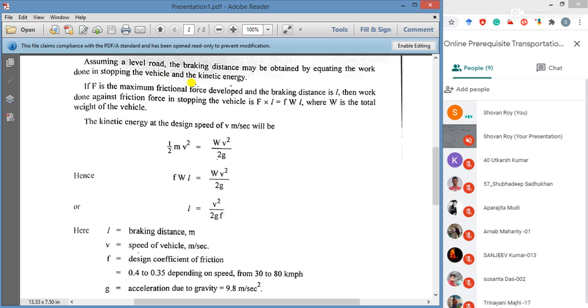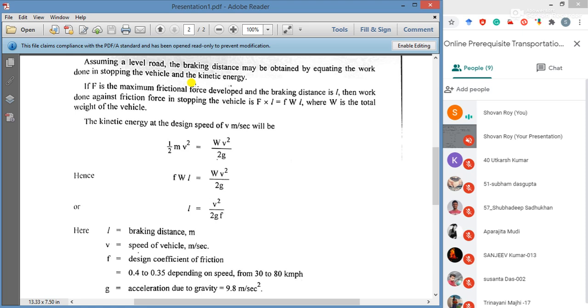If F is the maximum frictional force developed and the braking distance is L, then the work done. Braking distance we already know: it is the distance traveled by the vehicle during the application of the brake until the actual stopping of the vehicle.